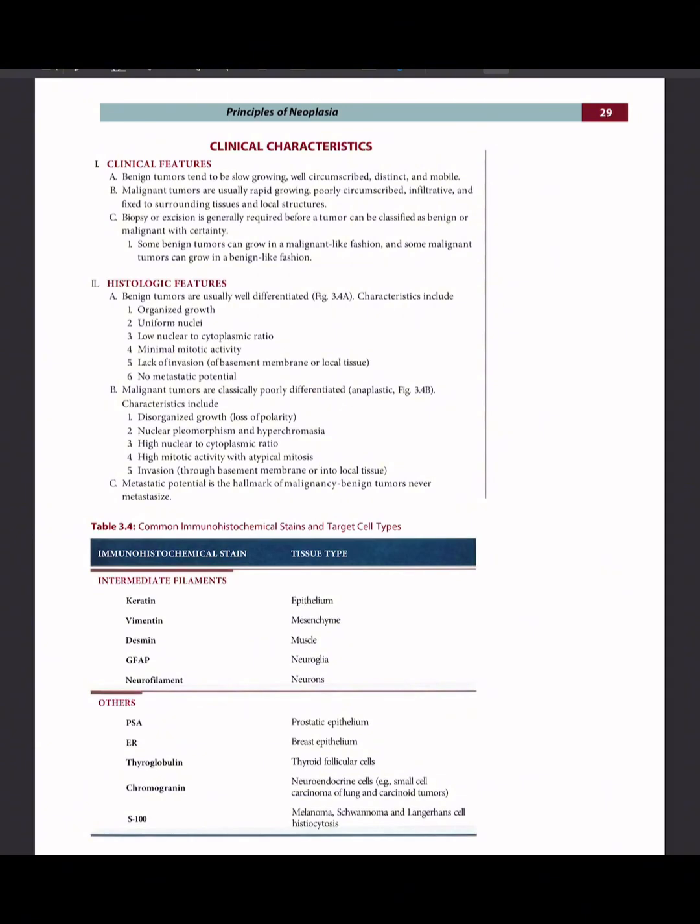Characteristics include disorganized growth or loss of polarity, nuclear pleomorphism and hyperchromasia, high nuclear to cytoplasmic ratio, high mitotic activity with atypical mitosis, and invasion through basement membrane or into local tissue. Metastatic potential is the hallmark of malignancy. Benign tumors never metastasize.